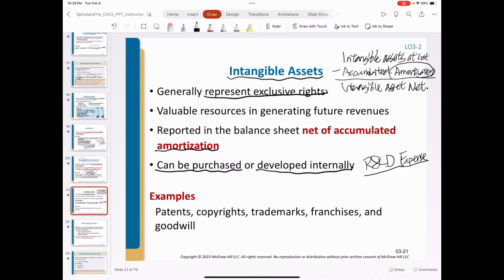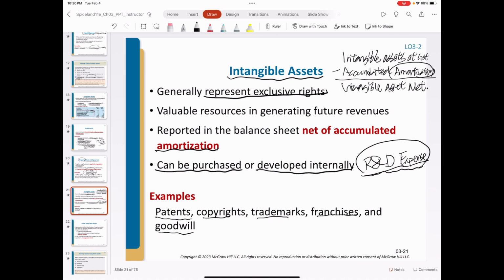Only if the asset is feasible, especially for the software, can it be capitalized as intangible assets. But most expenditures on developing intangible assets are expensed when they are incurred. The examples of intangible assets include patents, copyrights, trademarks, franchises, and goodwill.